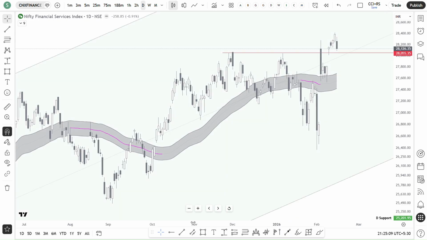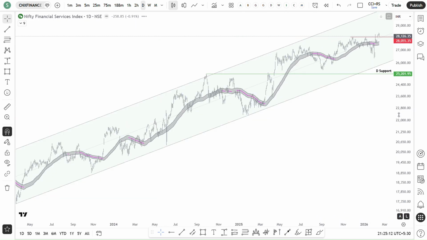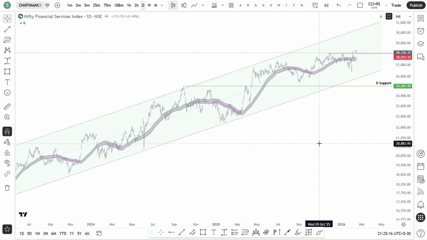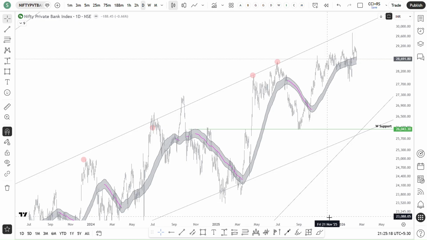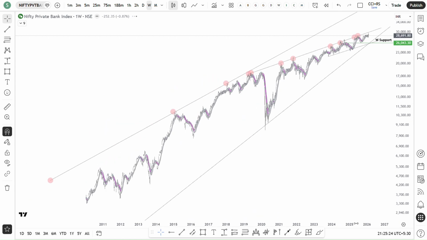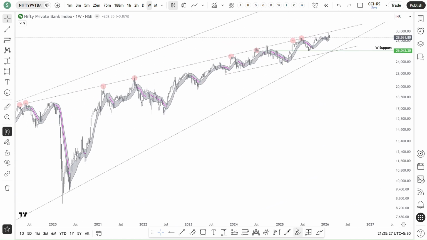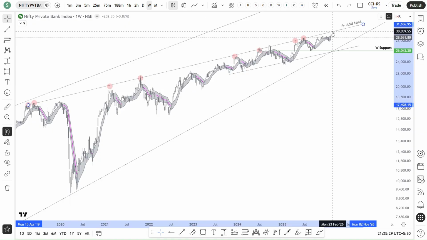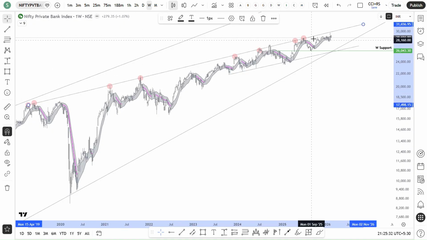So same thing with financial. It behaves more or less like the banking sector. And then private bank, if you see, it is exactly near the historically tested resistance trend line. So we need to observe whether it is going to break this zone or it is going to react in the same way as previous resistance points. That we need to observe. I think in 1 or 2 weeks we'll get to know that.